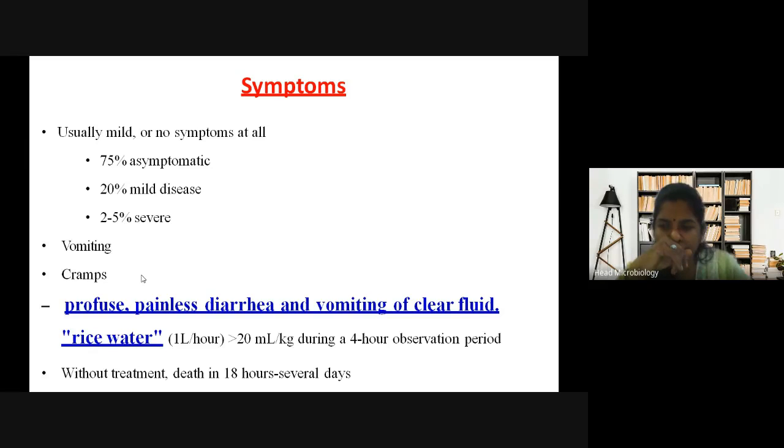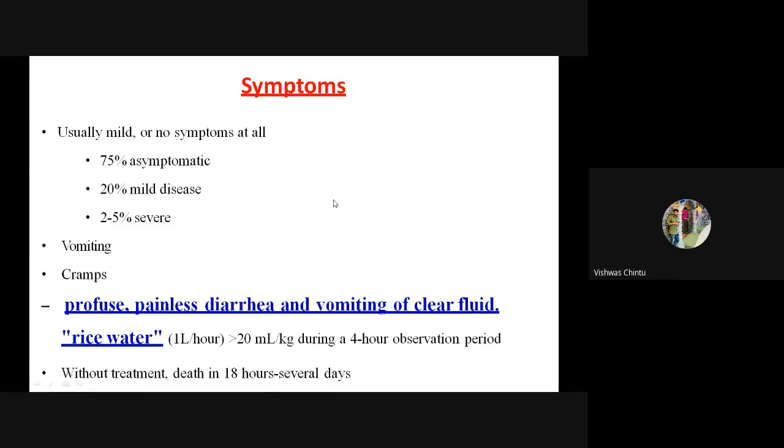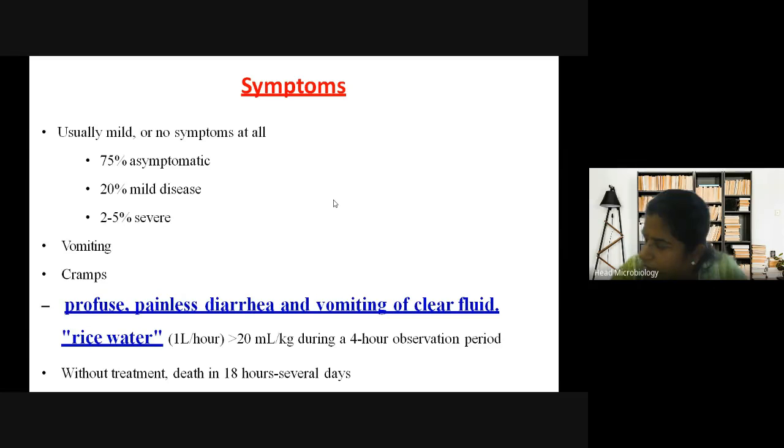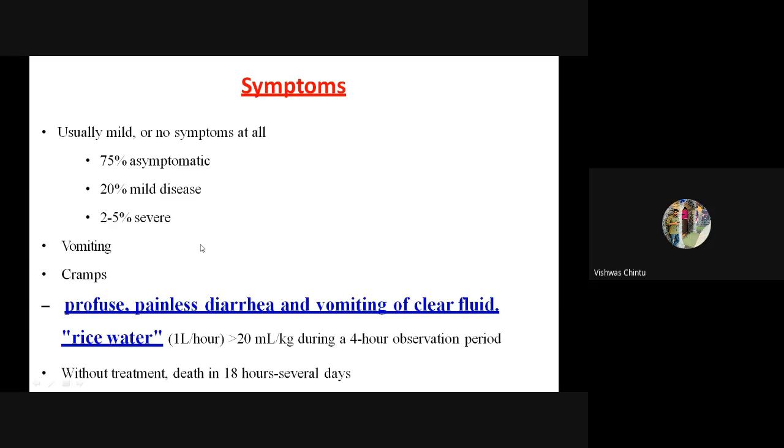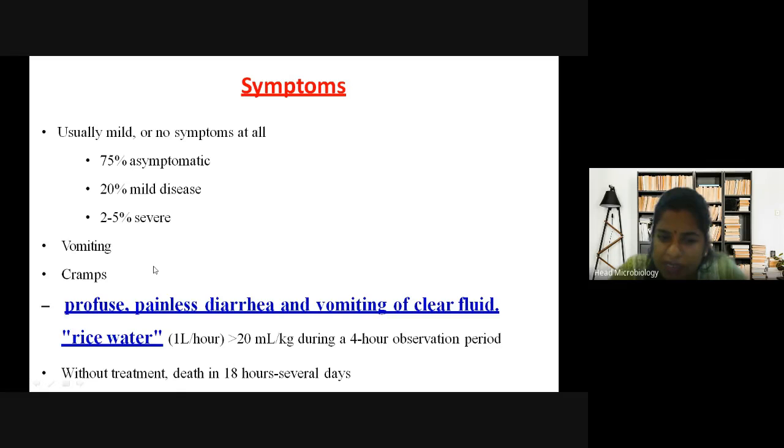Tell. Upender is not there. Okay, Vishwas will tell. Why will it lead to death if not treated in 18 hours or so?